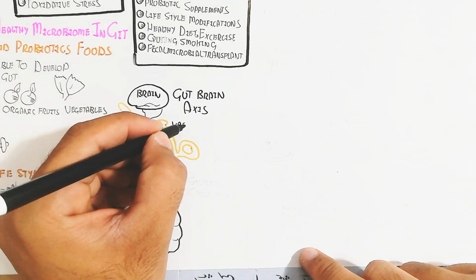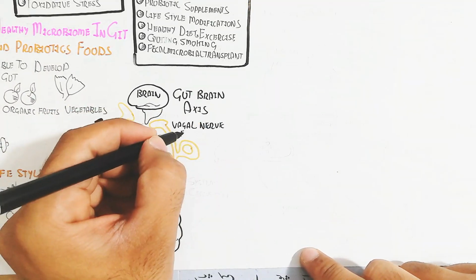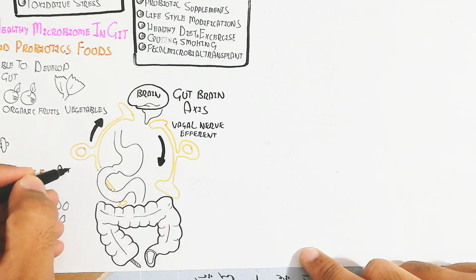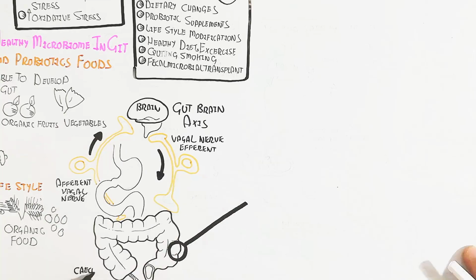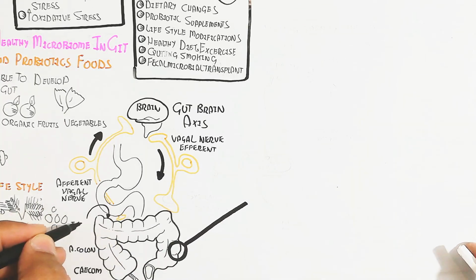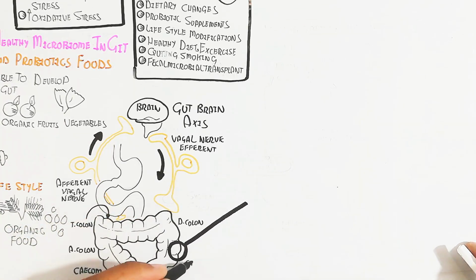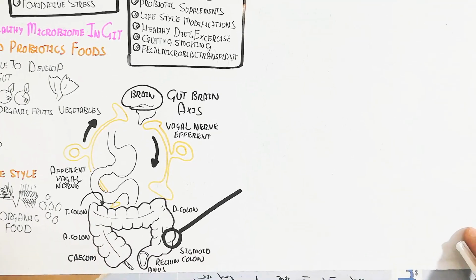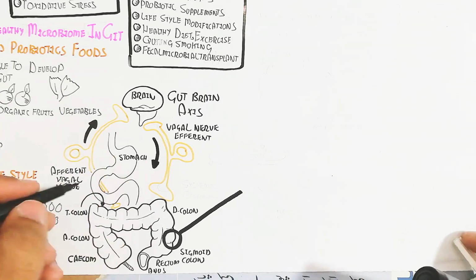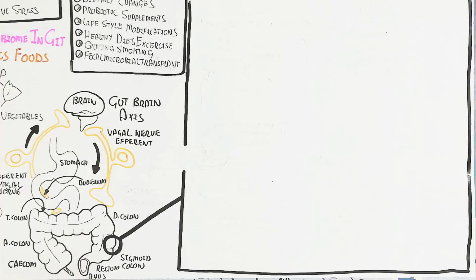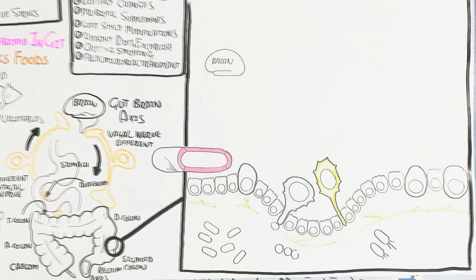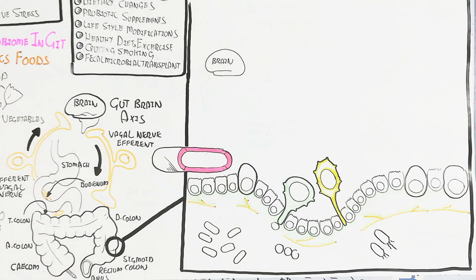The signal goes along the afferent vagal nerve to the brain, and the brain transmits the signal to the efferent vagal nerve, which leads to parasympathetic nervous system stimulation. In this way, satiety as well as other functions, decreased inflammation, and a lot more things regulate the gut brain. Now, let's begin to understand in more detail the gut brain axis.